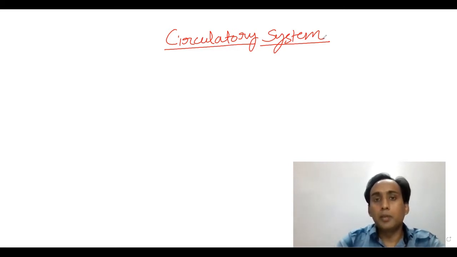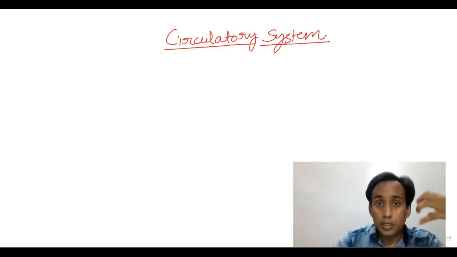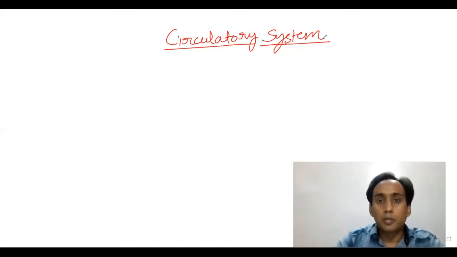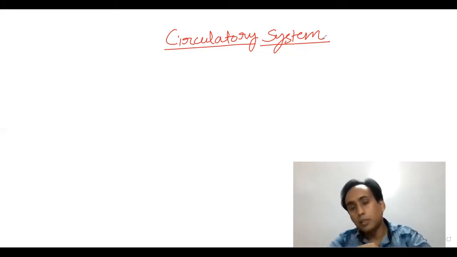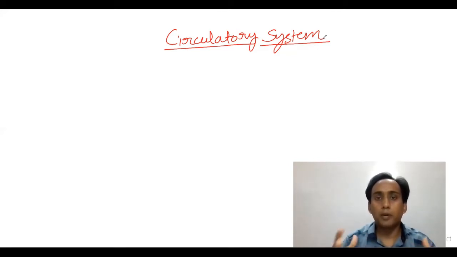So why did this circulatory system come into the picture in our body? There is a requirement, because nothing is there in life without any requirement. So what happens when we eat food? Suppose you go to a restaurant, you eat pizza and take juice, then the nutrition will go inside your food. Then the cell will ask, hey stomach, I need the nutrition, give me, send me. Then the stomach will send this nutrient material through the circulatory system to these cells, and these cells will take this nutrition and they will burn this nutrient material with the help of oxygen.